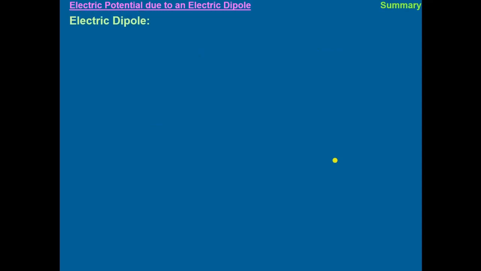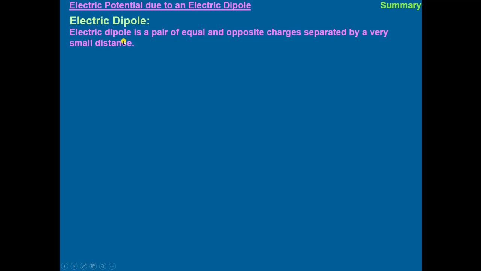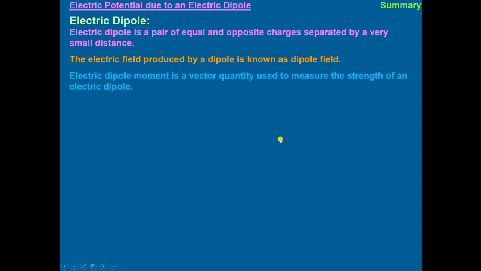Then we summarize the whole lesson, the whole lecture: electric potential due to an electric dipole. We first discussed the electric dipole. An electric dipole is a pair of equal and opposite charges separated by a very small distance, and the electric potential produced by a dipole is known as a dipole field. Electric dipole moment is a vector quantity and is used to measure the strength of an electric dipole.